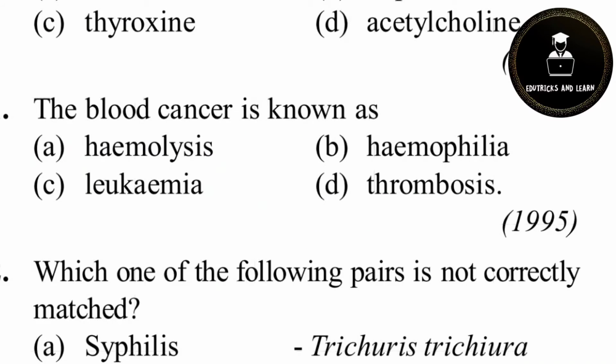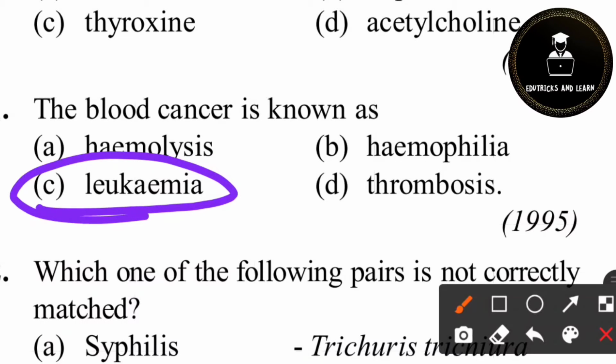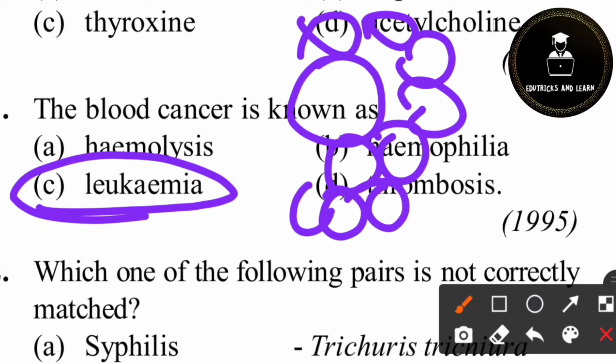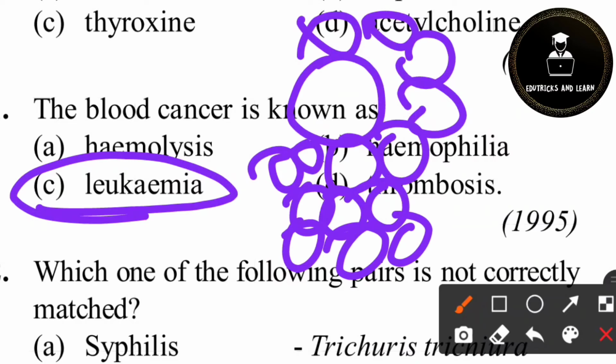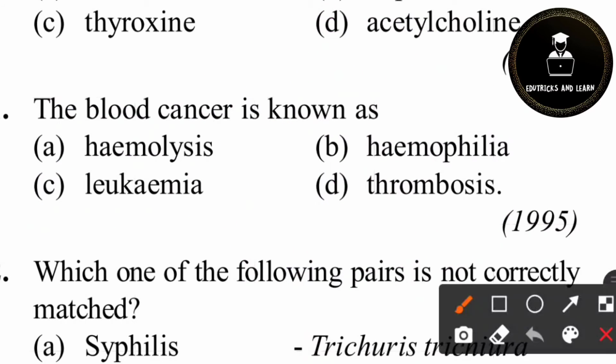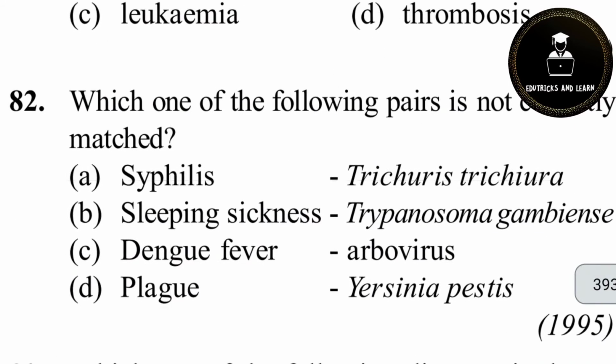81st question. Blood cancer is known as... very easy question, it is leukemia. What is leukemia? Leukemia is a condition in which our body has more WBC. What is cancer? Cancer means a cell which divides uncontrollably into more cells, and these cells also divide and produce more cells. So the group of cells produced is called a tumor. Here in leukemia, WBC are affected. In our body, more WBC are produced. So it is called leukemia, and it is commonly called blood cancer.